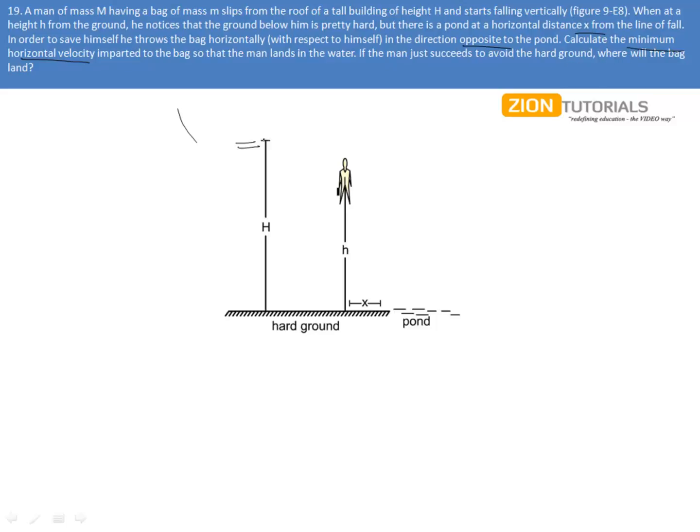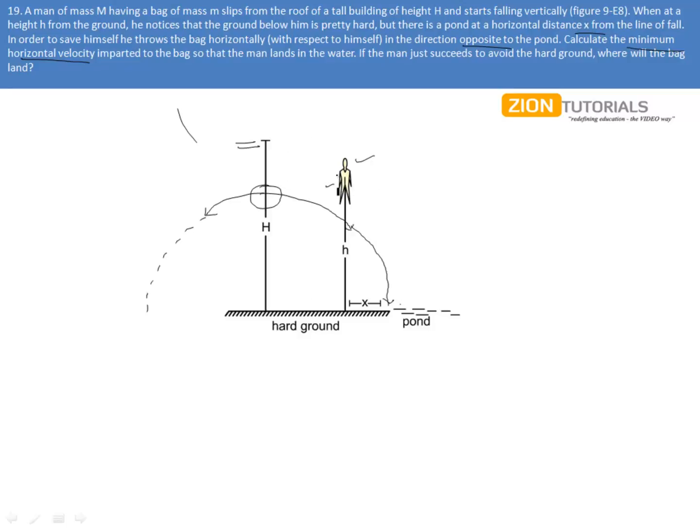Now what's happening is this person was falling from here. At this point, he realizes that he should prefer to fall in the pond, so he throws the bag like this in order to have a fall like this. So he falls here in the pond while the bag goes somewhere else. Why he needed to throw this bag in the opposite direction was because there was no external force on the system, including this person, the bag, as well as the earth. Don't consider the gravitational forces out of the system here, because that was only in the vertical direction.